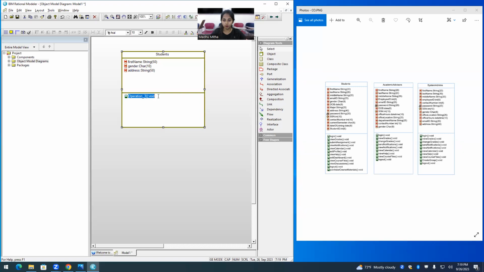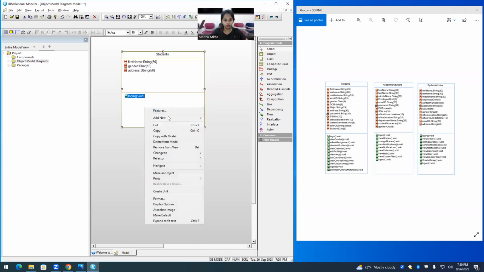So let me add the operation login. Since it is a function, and you can represent the return type as void. If it returns, you can even mention it as int or float or character.